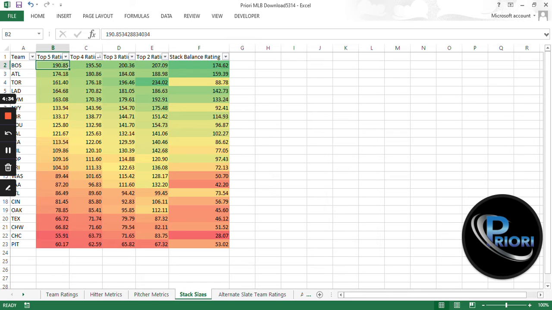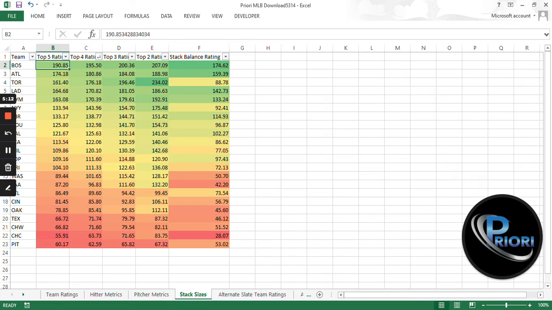You can go ahead and sort by those and see the top 2, and then hop on over to the hitter metrics page, which we'll go over in just a moment. The first thing that I look at on every single slate is going to be the stack balance rating. So what this is, it weights the bottom 3 slightly more than the top 2. So obviously there's teams like, let's use the Angels for example, who have a top 2 of Ohtani and Trout on most nights. Obviously, Ward is in there as a third top hitter this season, but they're a good example because they're a pretty top-heavy lineup.